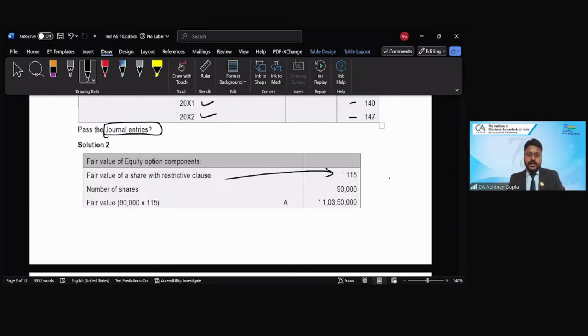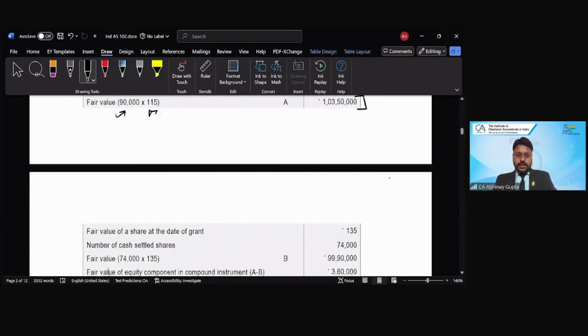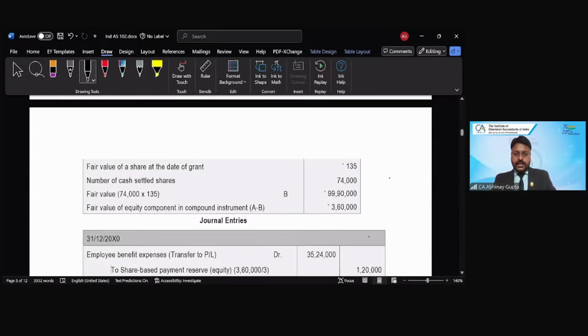So if the company or the KMP chooses equity shares to be received, then 90,000 is the number of shares which will be offered to them. And the fair value is given in the question, 115. So the total fair value of the equity option comes to 103,50,000, right? Then the fair value of the cash option would be 135, given in the question. The number of shares for the cash option is 74,000 only. So 74,000 into 135, so 99 lakhs 90,000 would be the fair value of the cash option, right?